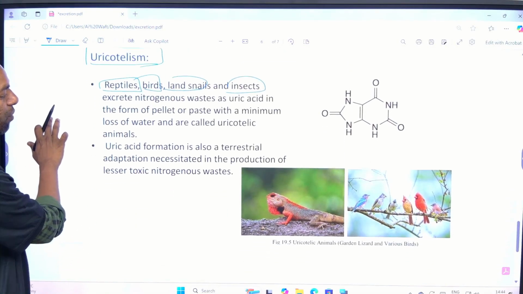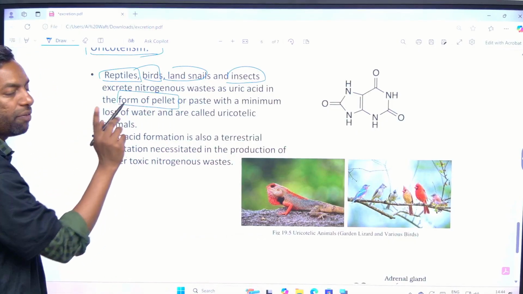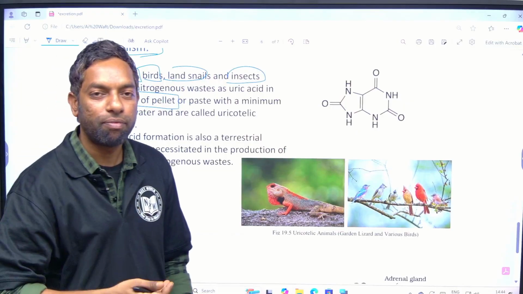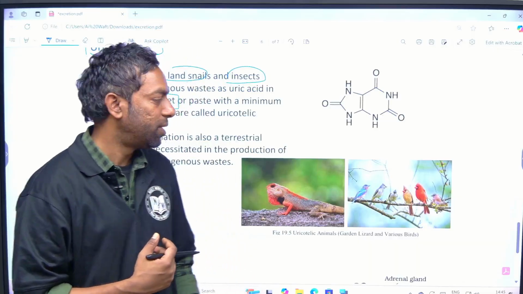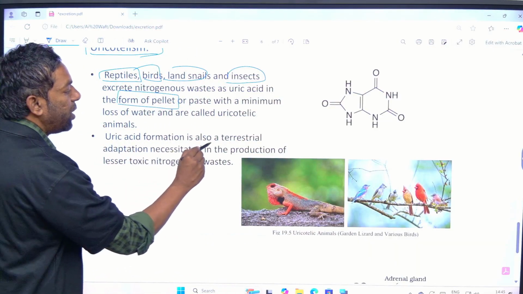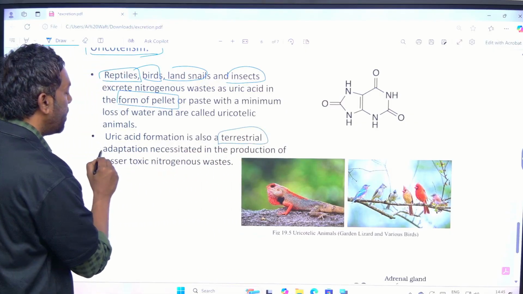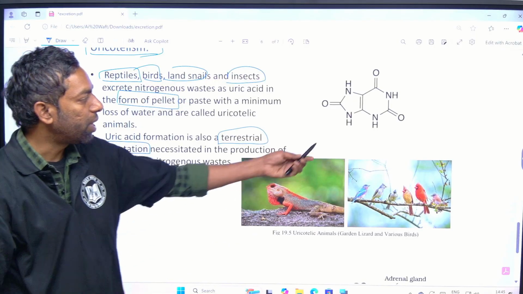Uric acid is formed in the form of pellets. This is a previous year NEET question. Uric acid formation is also a terrestrial adaptation.